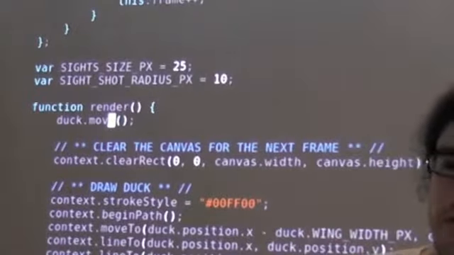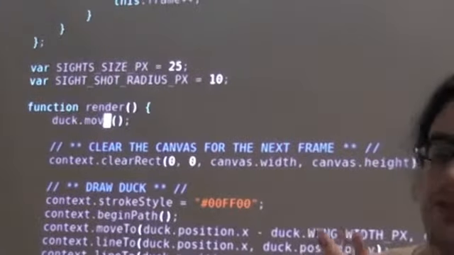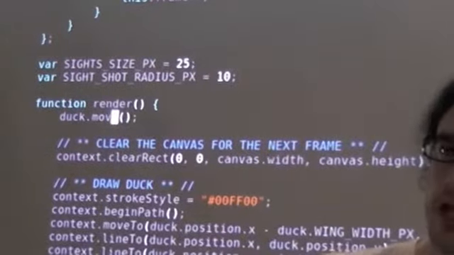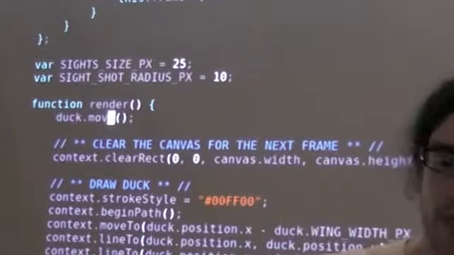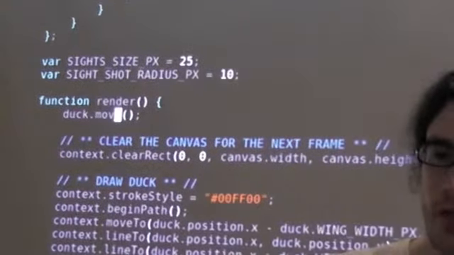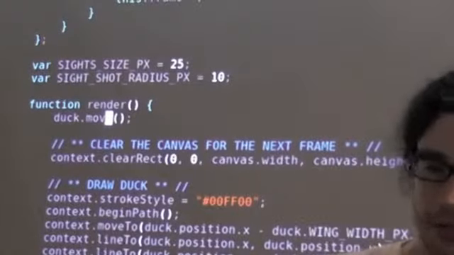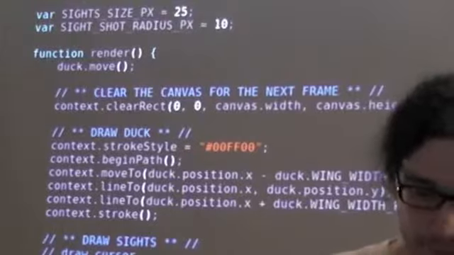The duck should move itself, perhaps, or there might be a duck mover object, we don't know. The design of the system varies. But the principle is, if you are envious of code in another class, perhaps that code should be in your class, or perhaps it's a class looking to get out. I say class, it could mean function, could mean mix-in, trait, quarter pound of cheese, whatever. Okay, so we leave our drawing code just the same.